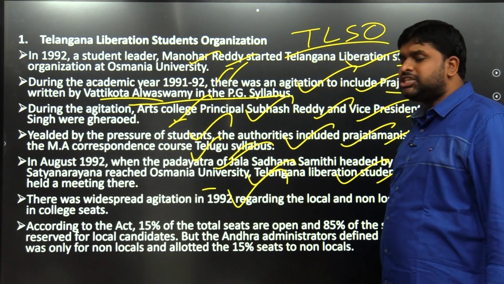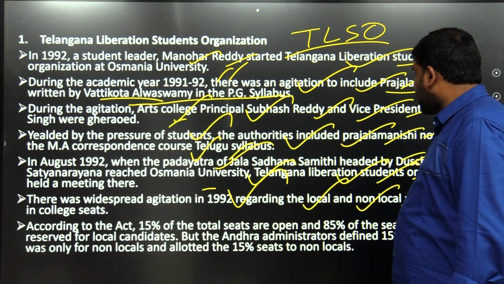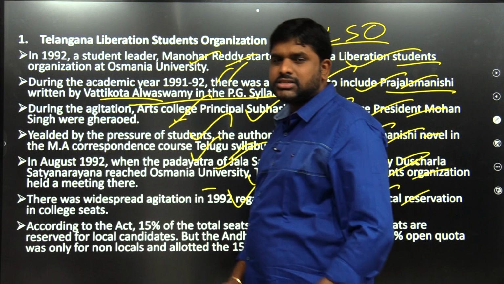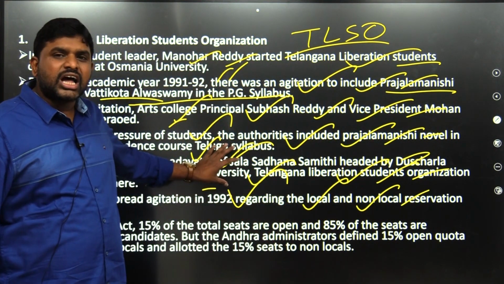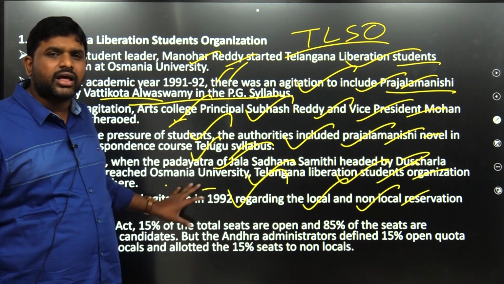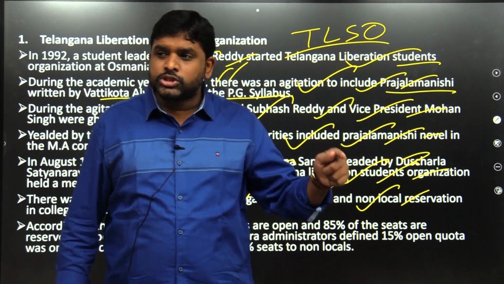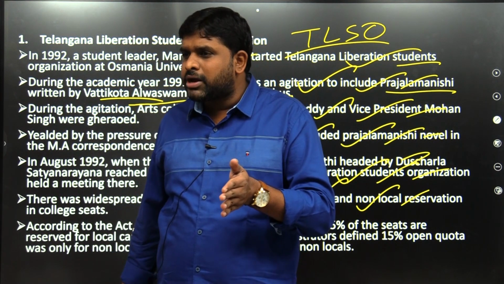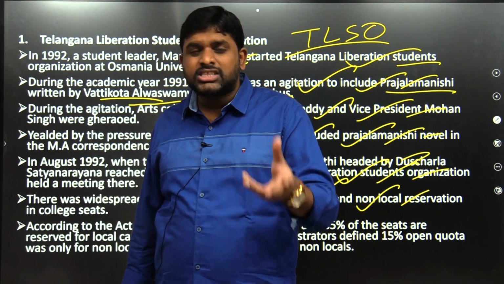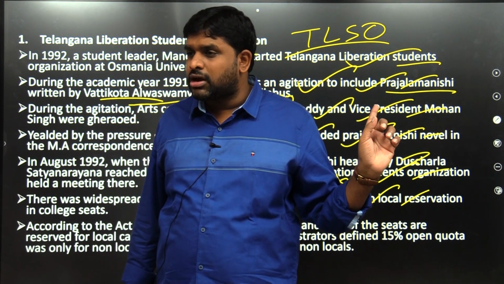There was a widespread agitation in 1992 regarding the local and non-local reservations in college. So there is one particular movement happening, Jalasadhana Samiti headed by Satyanarayana, which entered Osmania University. The people of Jalasadhana Samiti who went into Osmania University got very good support from the Telangana Liberation Students Organization.